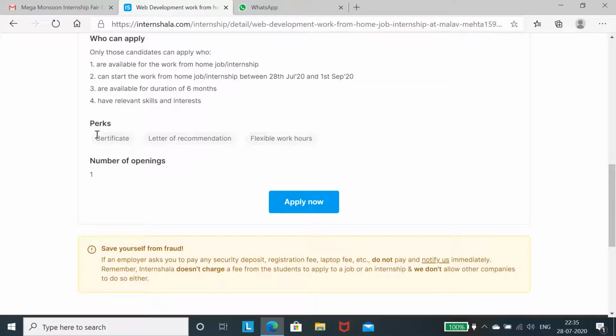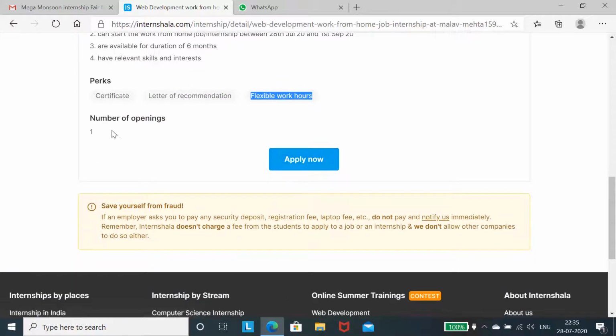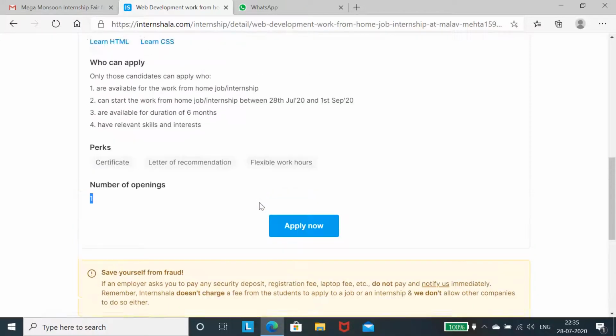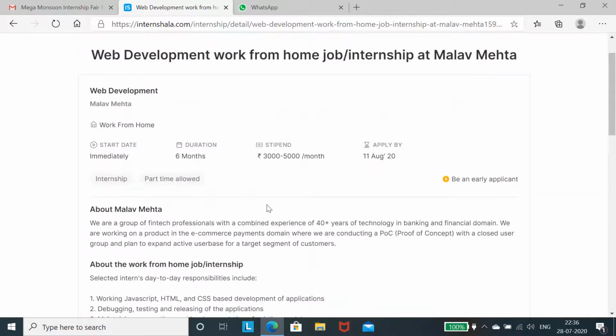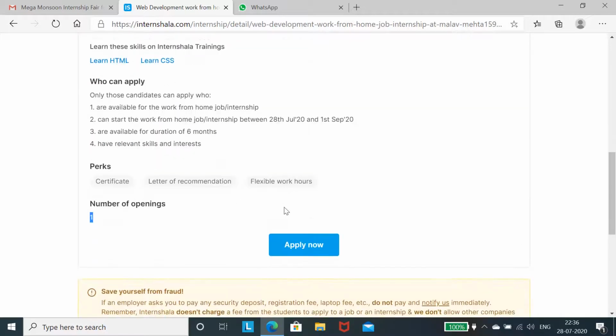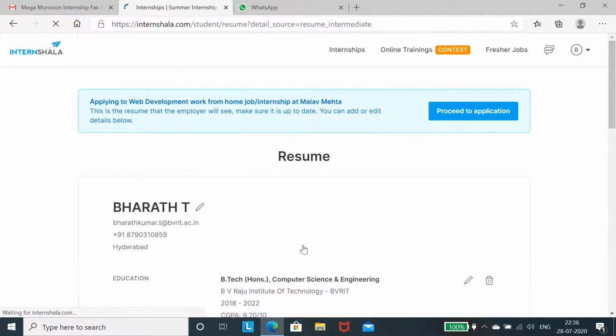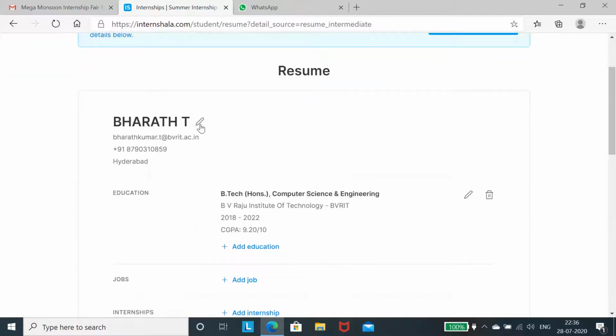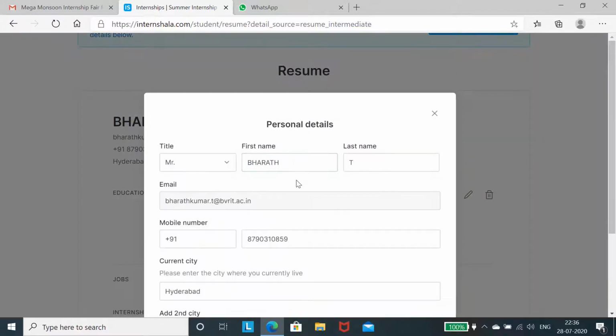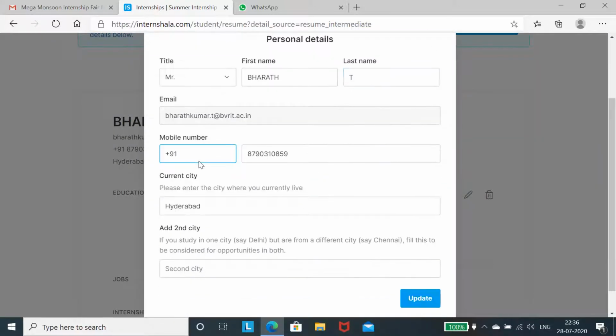After that, what are the benefits you will get? Certificate, letter of recommendation, flexible work hours. The number of openings is 1. You have to see this information. I am just showing how to apply. Whether you are interested or not, and whether it is suitable or not, you have to verify this information. Once you feel that it is suitable, then you can go for the application, apply now. Here I have already given some information. First of all, it is asking for the personal details. There you have to fill in all your details.